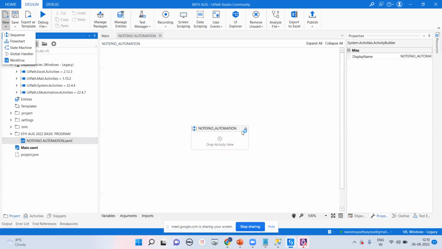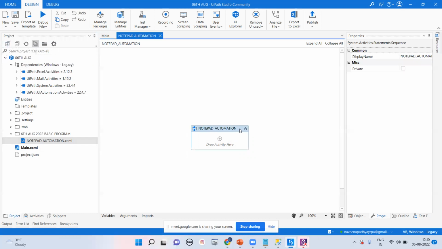We are going to automate the Notepad. We are going to automate one particular Notepad. Try to understand these things. If you're going to automate any process like desktop, web-based, Excel, database, first is requirement gathering. We'll understand the process, what is the feasibility and complexity of that process. First, try to understand the manual process.